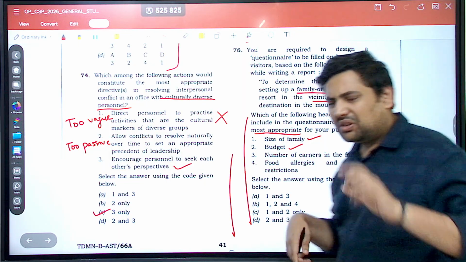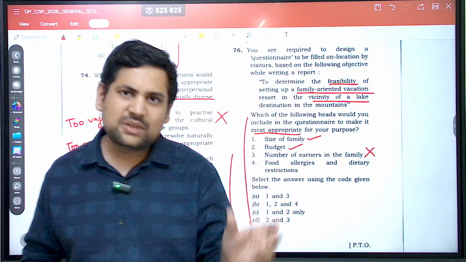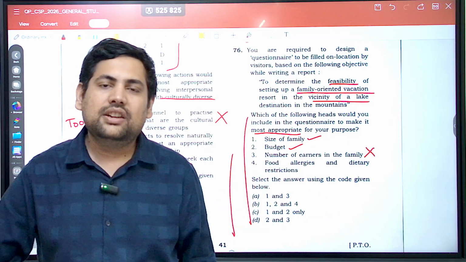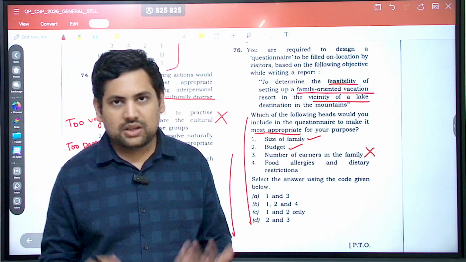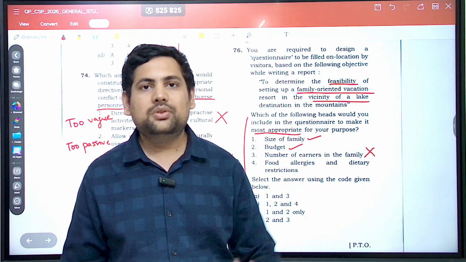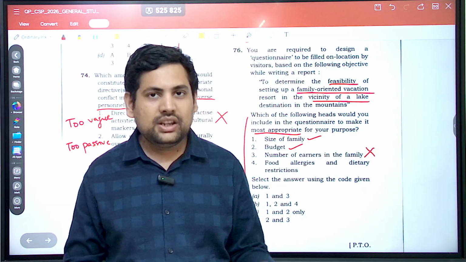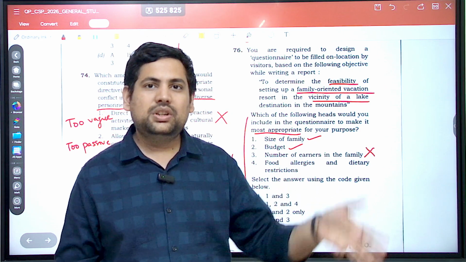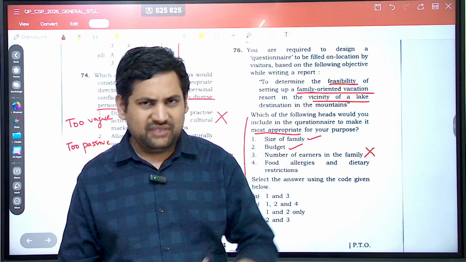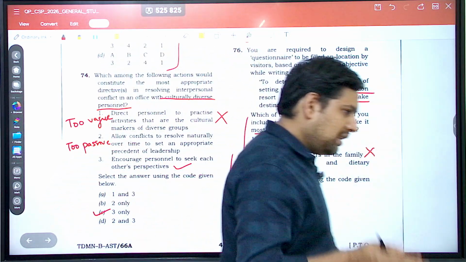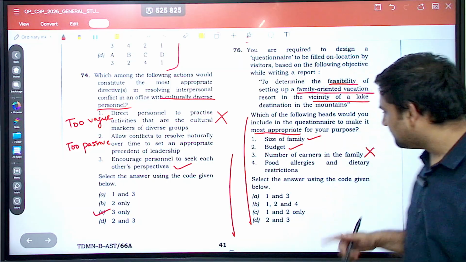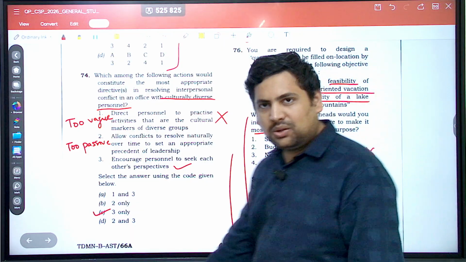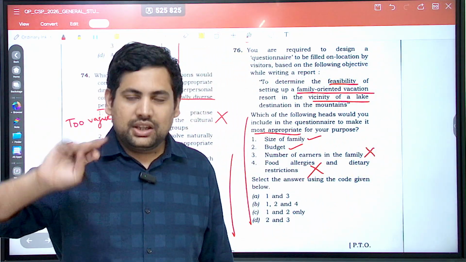Now, food allergy and dietary restrictions. What do you think? Don't you think food allergy, dietary restriction will be very specific to a family? Correct. Now, for that, you cannot really design anything. For example, one family comes, in that one person says that I am lactose intolerant. Other family will come, or in that family only, there may be somebody who is intolerant towards any kind of gluten, some with some kind of seeds, anything can be there. So if you are seeing at a whole level, at a large level, this is something that is very specific that you can try to arrange, but you don't design things according to it.